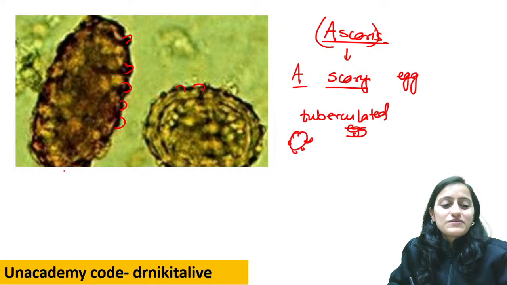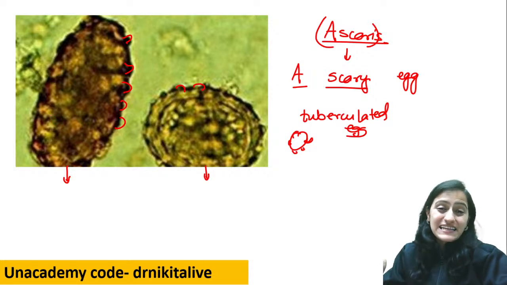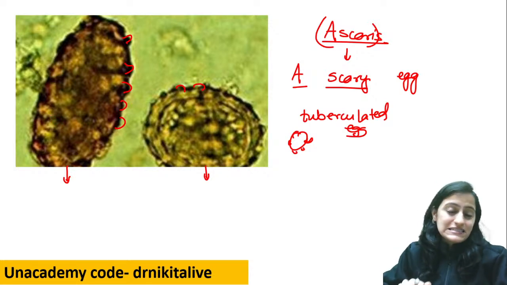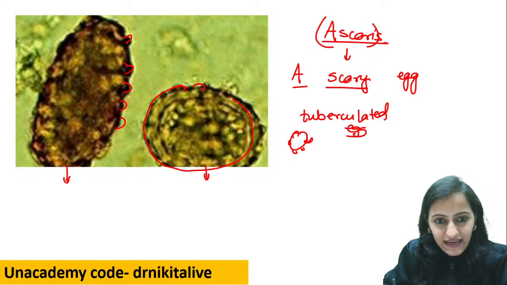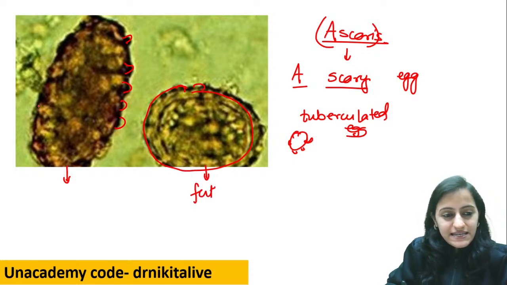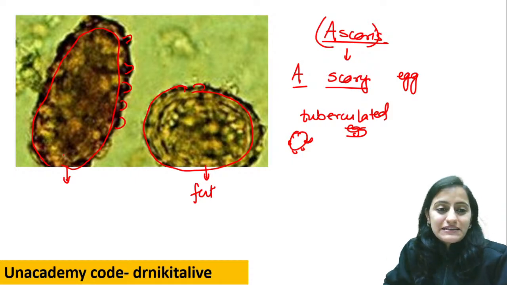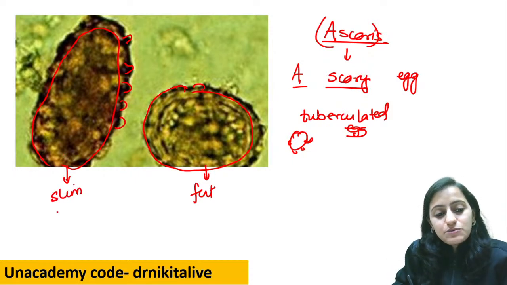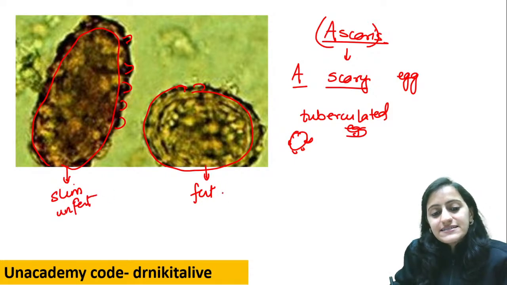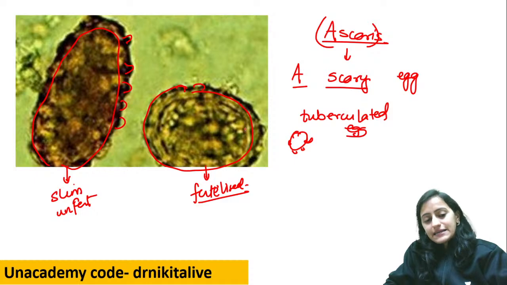So, this one and this one, we know that a fertilized female, a pregnant female, is a fat female. So the fat egg is the fertilized one. This one, which is long and slim, is from an unmarried female, who is long and slim. So the slimmer one is the unfertilized and the fat one is the fertilized egg.